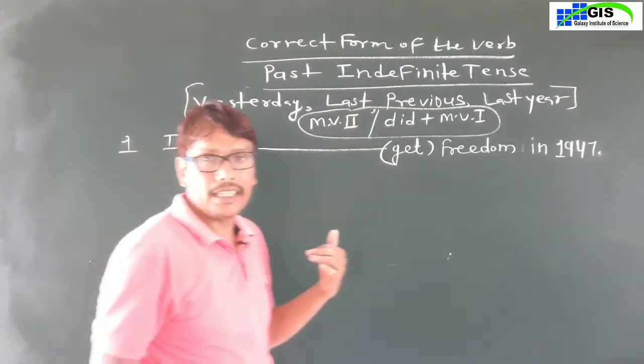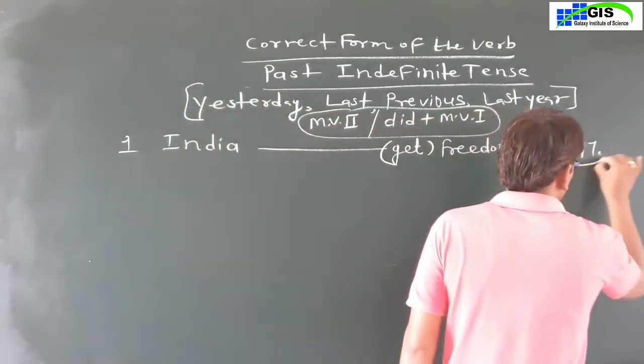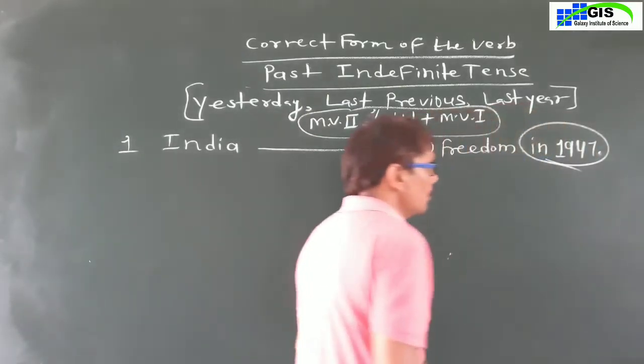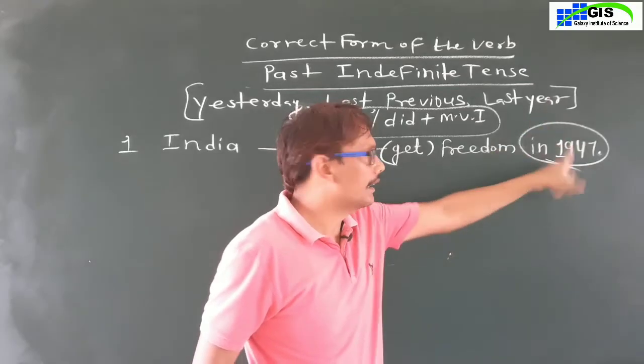My dear students, what is given in the sentence? In the sentence, you get the previous year.